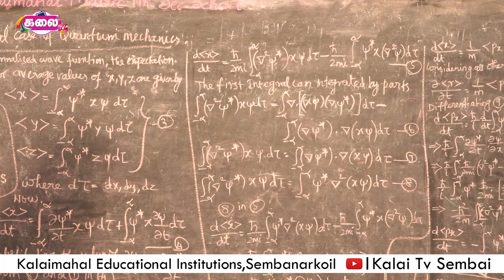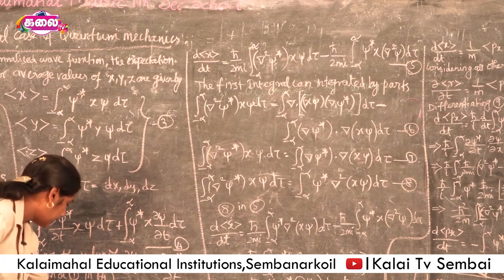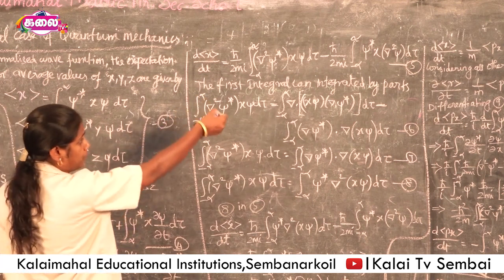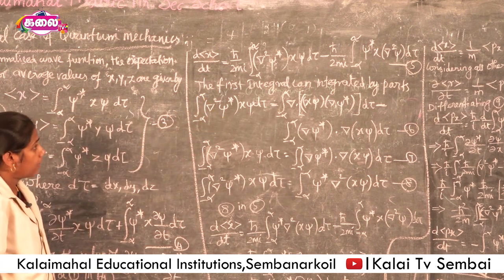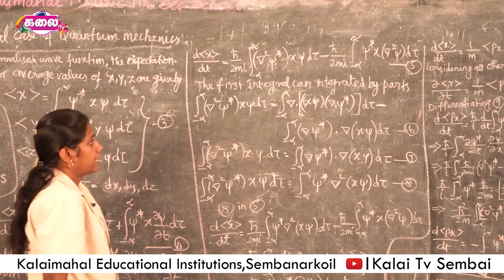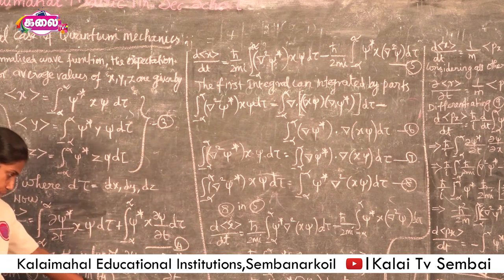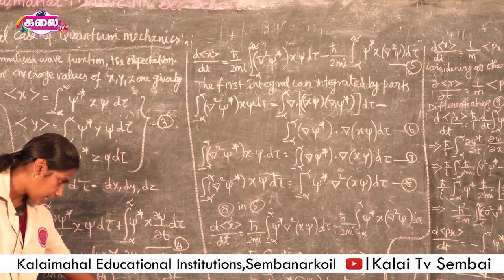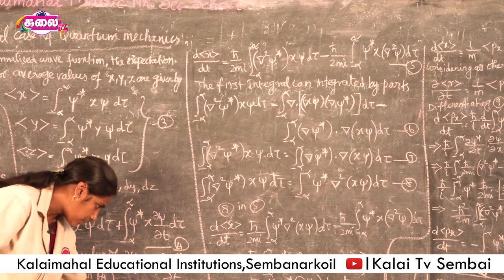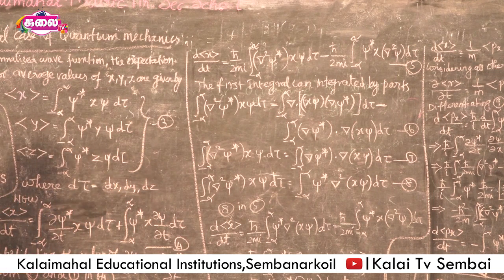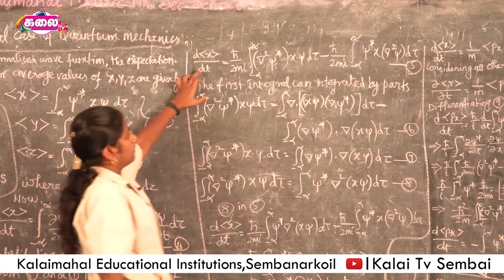Then minus ħ/2mi ψ* x ∇²ψ. The terms with minus 2m/ħ² Vψ* and Vψ, multiplied with ħ/2mi, cancel out, minus and plus cancel out. Then we get this fifth equation.